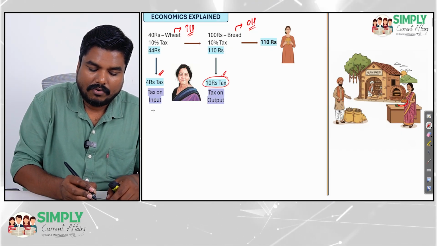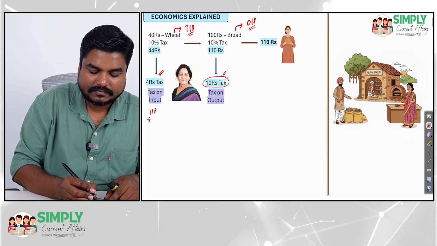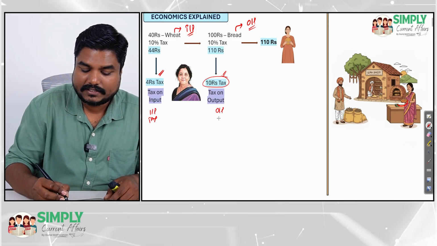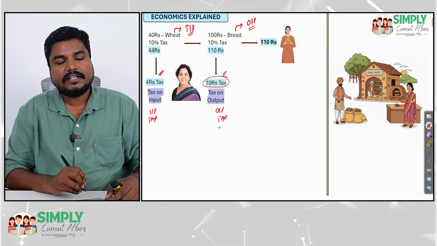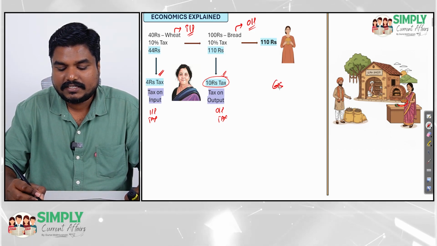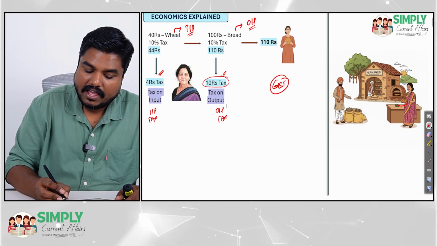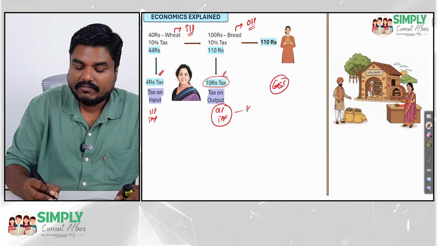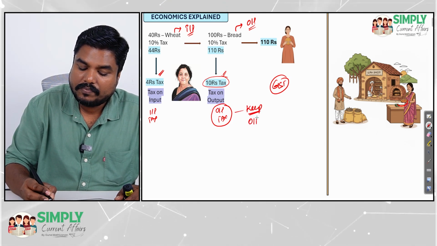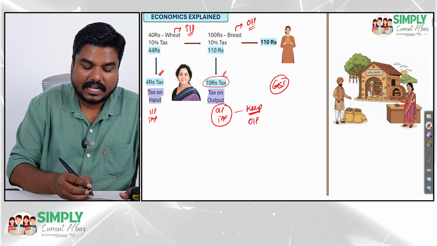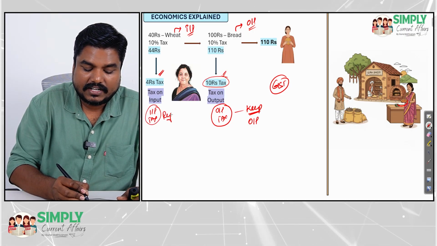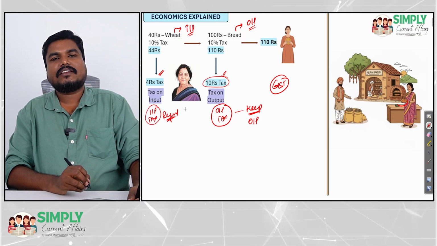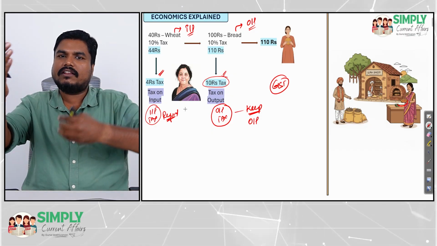The government has received both the input tax as well as the output tax. So in the GST regime, the government will retain the output tax with itself, and the government will refund this input tax. So in the first stage, the government collects all the taxes.